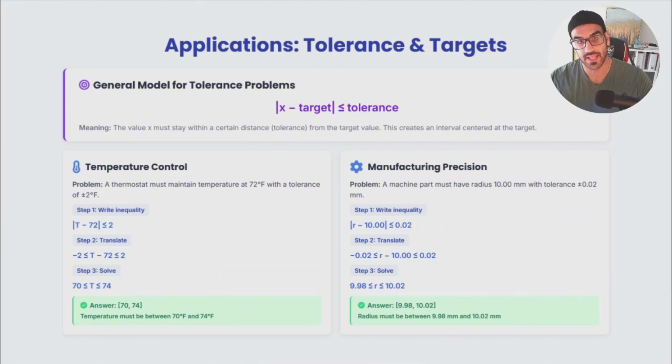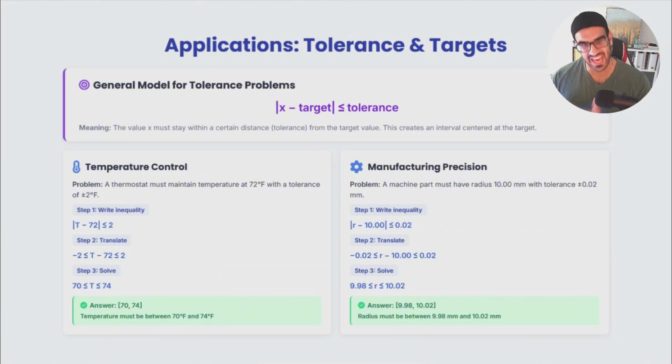So let's talk about applications. We talked about how we found a variable, so how can we use it? If you remember, when we were talking about real world applications, we were talking about something related to tolerance. It means that, for instance, when you have a thermostat and you would like to set a temperature at a specific point, for example 72 Fahrenheit degrees, obviously you do have some kind of inaccuracy. It doesn't necessarily mean that the whole room is going to be 72 at that specific point.